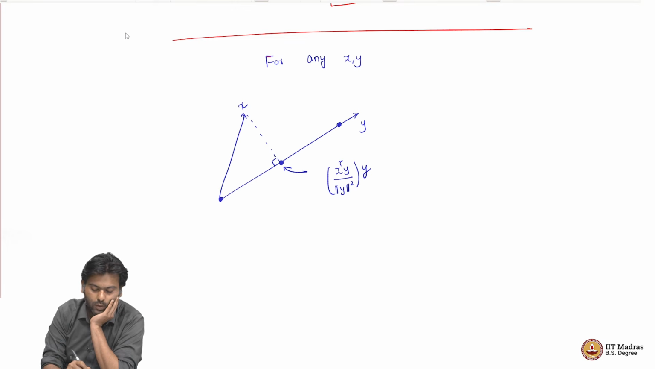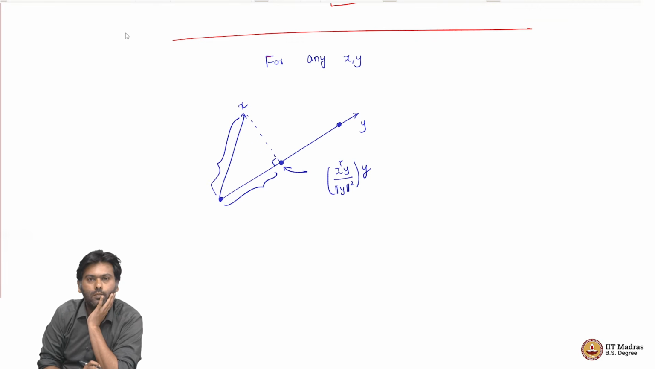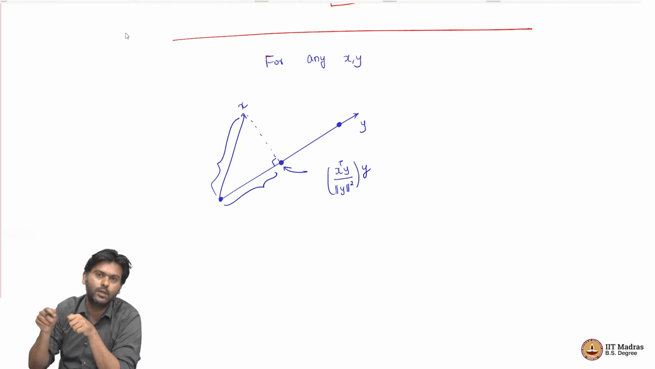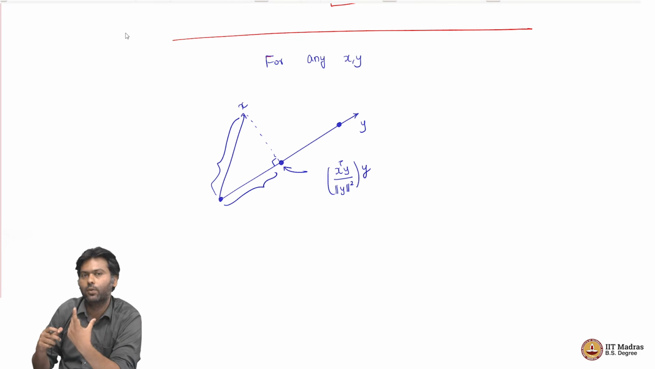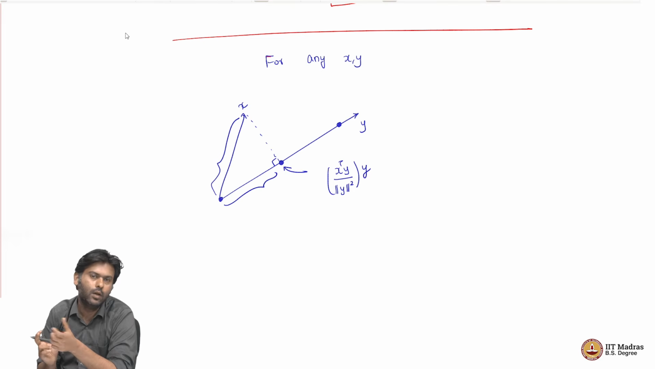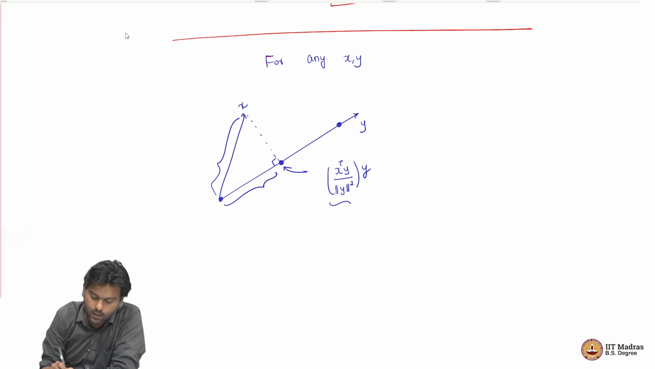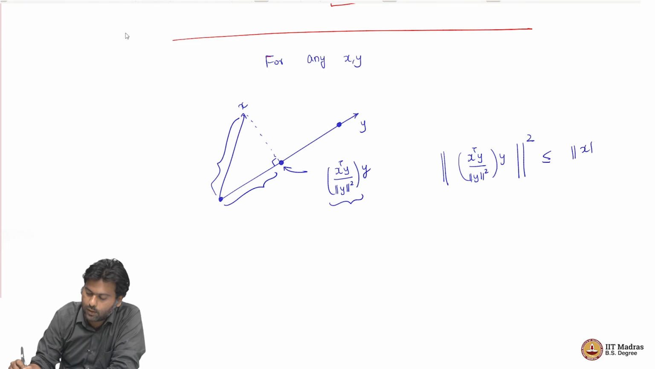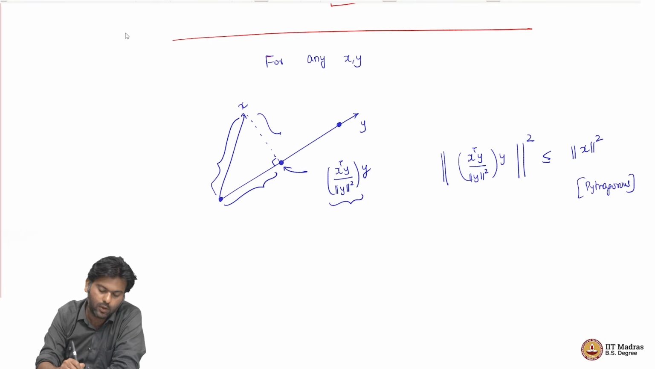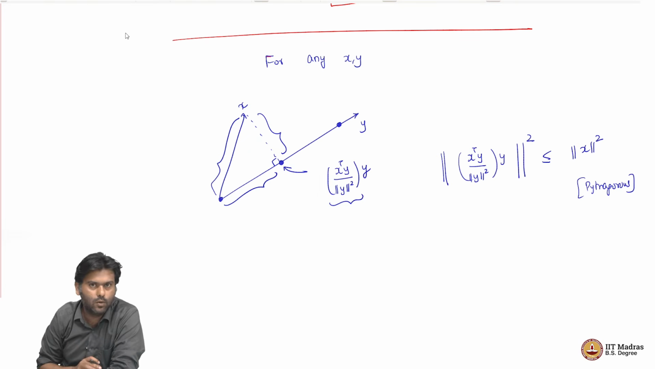So, now we know by Pythagoras that this length is less than or equal to this length. Why? Because Pythagoras says that the length squared of the hypotenuse is the sum of the length squares of the other two sides, right. So, the length squared of this guy is less than or equal to the length squared of x itself. This is Pythagoras. Of course, Pythagoras would say that this is plus the length squared of this guy, but then we can ignore that and say that this is less than or equal to this.